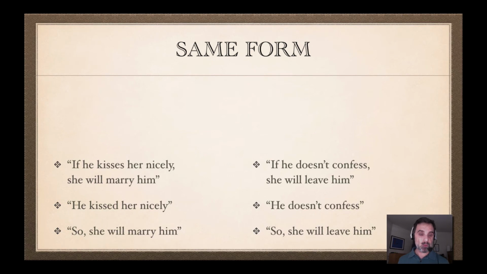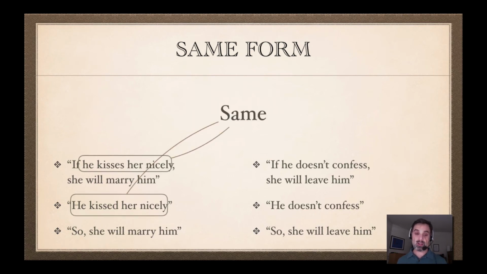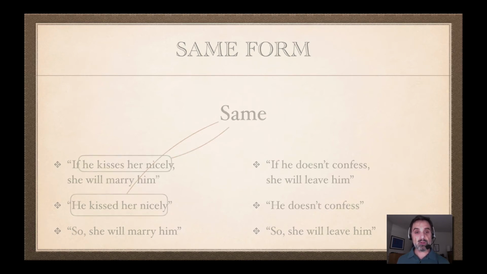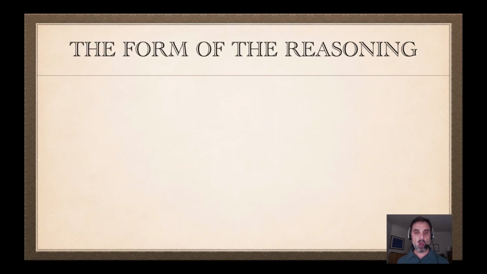Well, note that in the first argument, there are two pieces that are the same. The second premise is he kissed her nicely, and that's the same thing as the antecedent of the first premise. So we want to say that both of those arguments were valid, and we want to say that they're valid because they have the same form. And we can be pretty precise about what that form is.